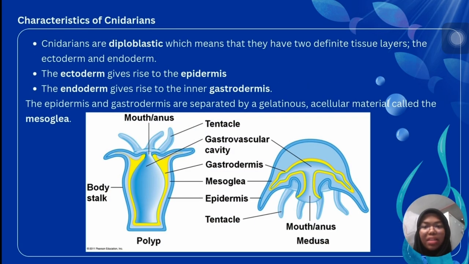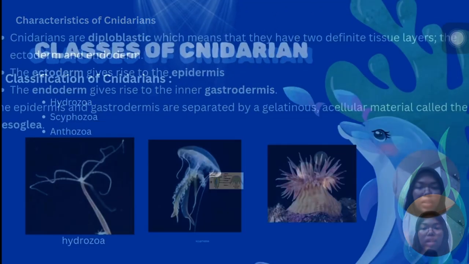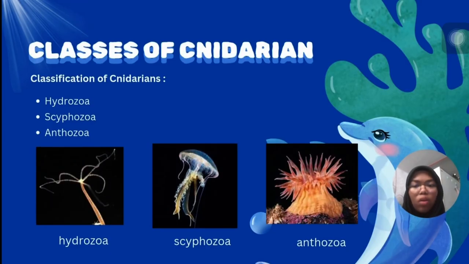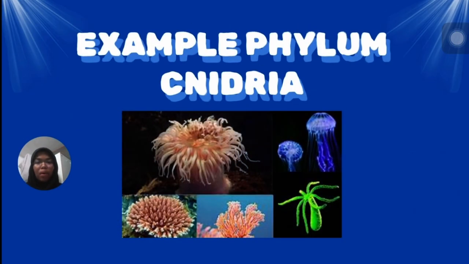Other than that, cnidarians are diploblastic, which means they have 2 definite tissue layers, the ectoderm and endoderm. What is ectoderm and what is endoderm? Ectoderm gives rise to the epidermis, and the endoderm gives rise to the inner gastrodermis. The epidermis and gastrodermis are separated by a gelatinous acellular material called the mesoglea. Next is the classification of cnidarians, which is Hydrozoa, Scyphozoa, and Anthozoa. Here are some example pictures of phylum Cnidaria.